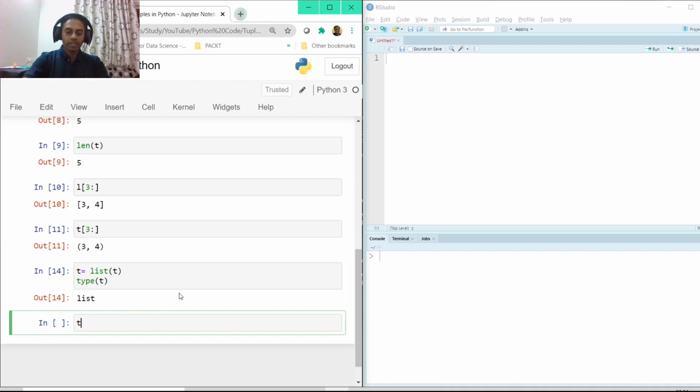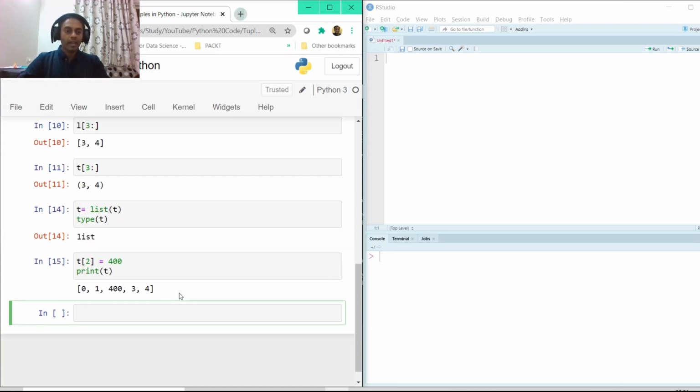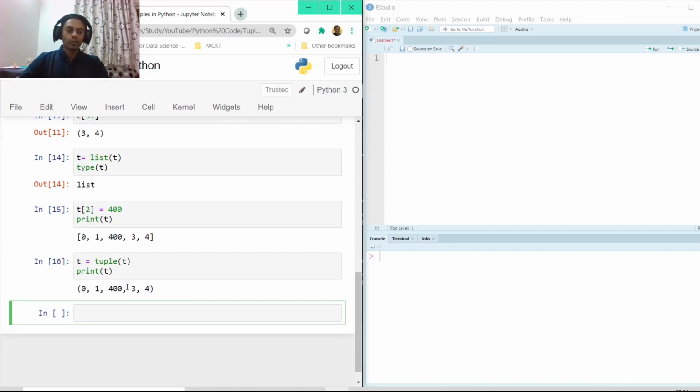Now if you want to make some changes, t of 2 is equal to say 400, and now if you print t, it is still a list. You can just convert it back to a tuple by this command, tuple, and then convert it back to t. Now if you just print t here, it would now be converted to a tuple with the new values.